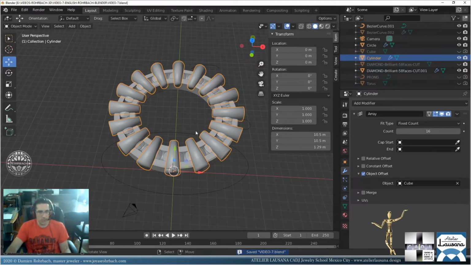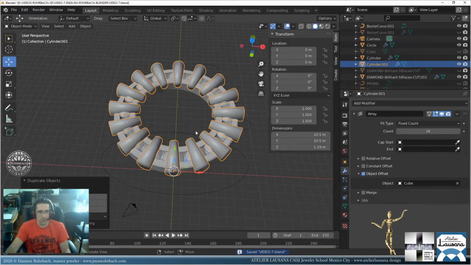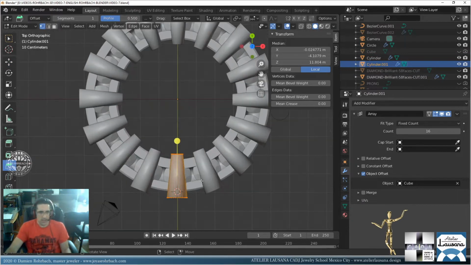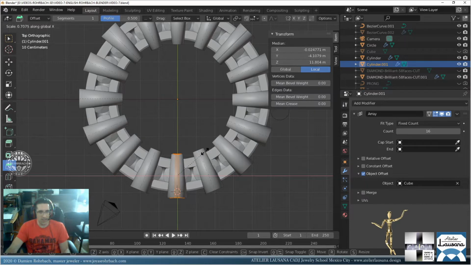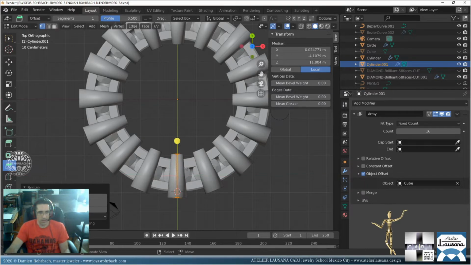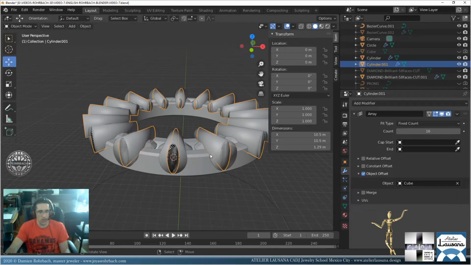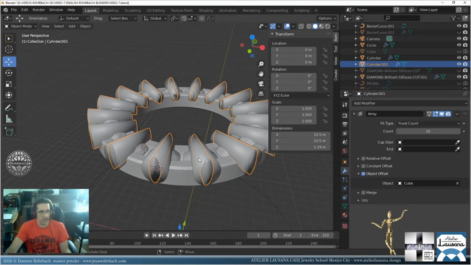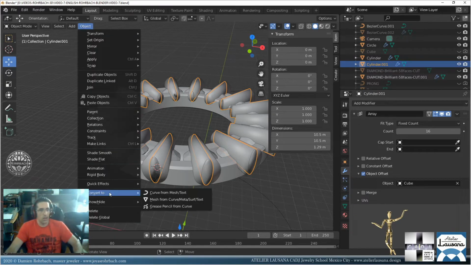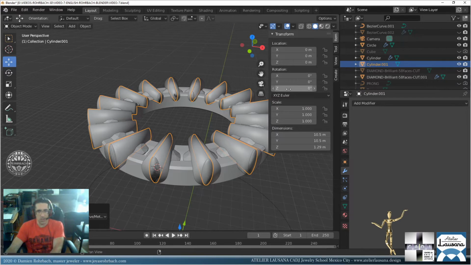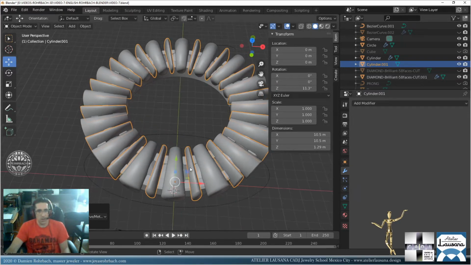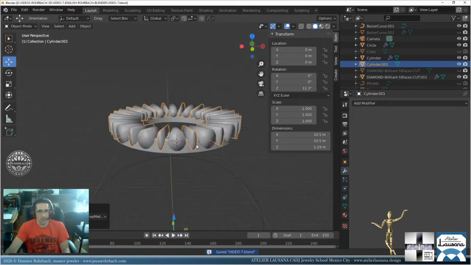Okay, we're gonna copy: Shift D, Enter, Edit Mode. Let's take the guy with A and do an SX to make it thinner. Just thinner because it's going to go between the stones. So now this is overlapping, but it doesn't go there. It goes between the stones. So we need just to make a convert to mesh and rotate 16, 22.5, 12, 22.5, 11.25 on Z. Here we go. Now that's the middle cut.